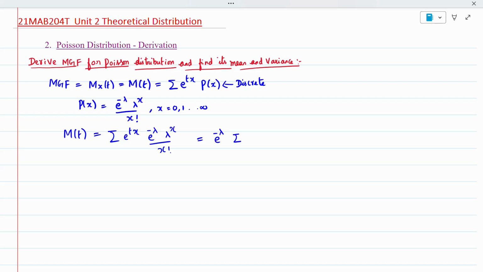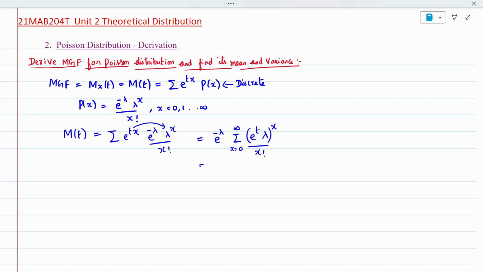Summation over x. You check in this, the first term and the last term have the same power x. I can write it as e to the power t into lambda, the whole power x, combining the two terms into a single term, divided by x factorial. Now put x equal to 0, 1, 2, etc. till infinity. I have to extend it.